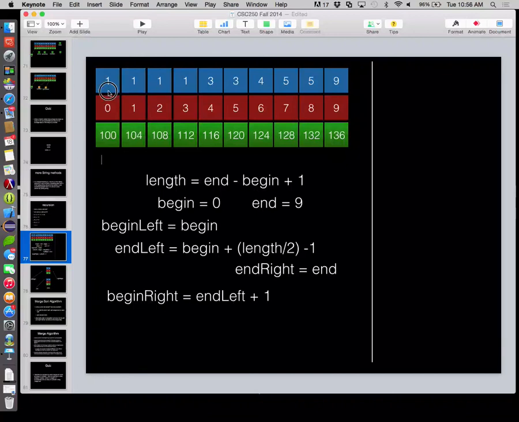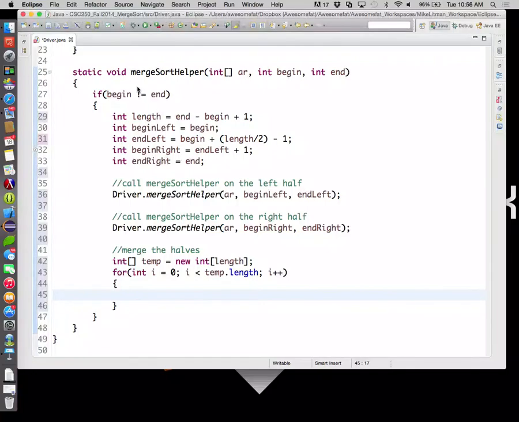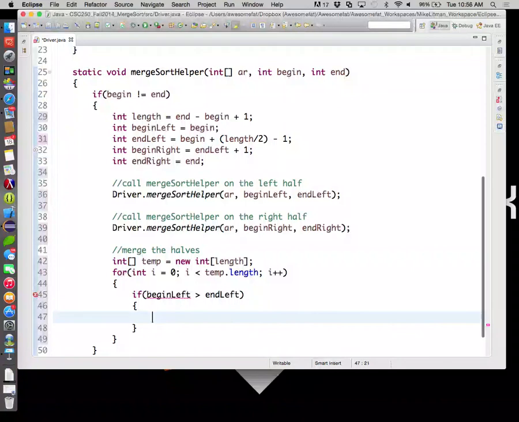So as long as begin left is less than or equal to end left, it's a legal position, which means it's an illegal position if it's greater than end left. So if begin left is greater than end left, that means that we've already placed everything from the left half of our array. Correct? Therefore, the only possible winner is the current position we're looking at in the right half of our array.